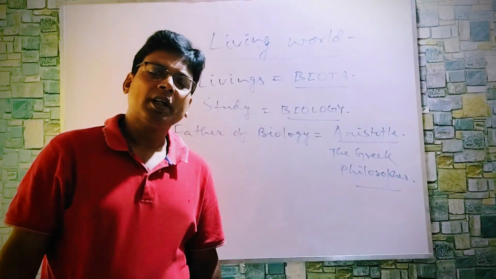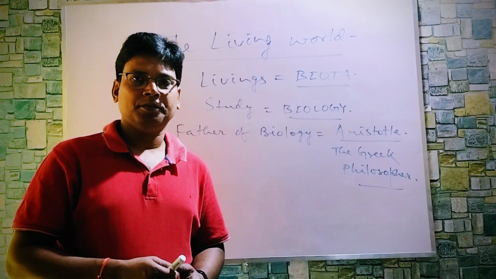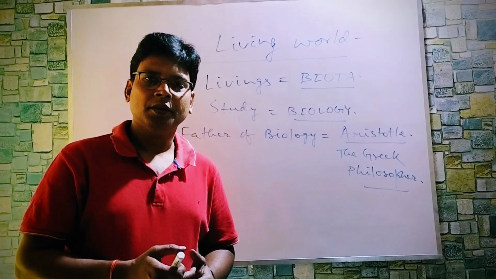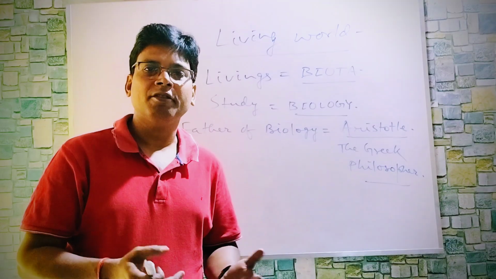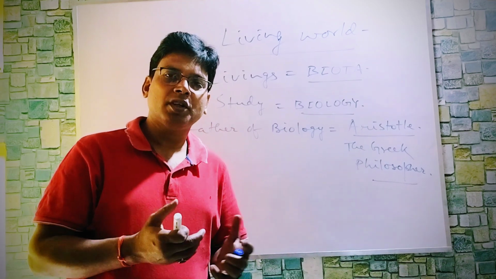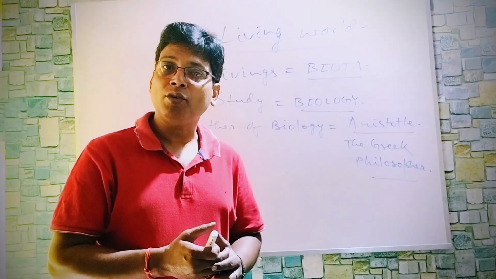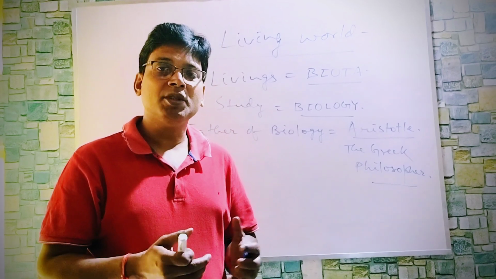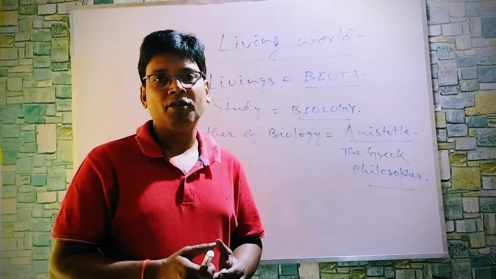Now, what are livings? Those forms which have life. For example, green plants and animals. Non-livings are those forms which have no life. And dead means those forms which had life, now they have no life. So there is a huge difference between dead and non-livings. Non-livings are the forms which had no life, which have no life, and which will have no life. But dead means earlier the forms had life, but now they have no life.